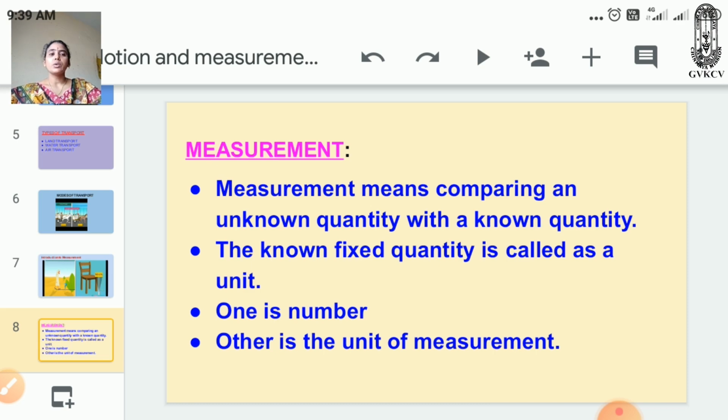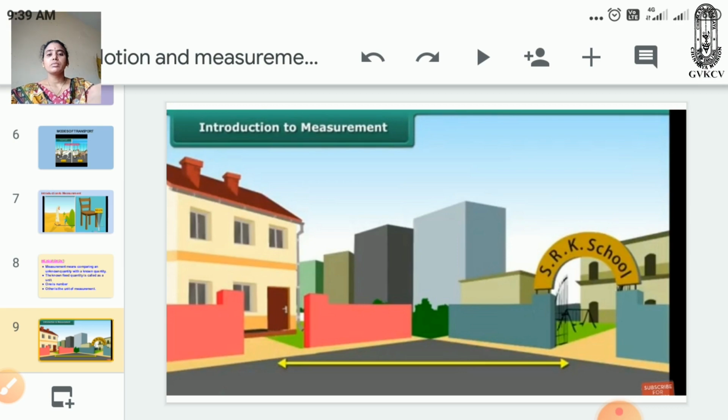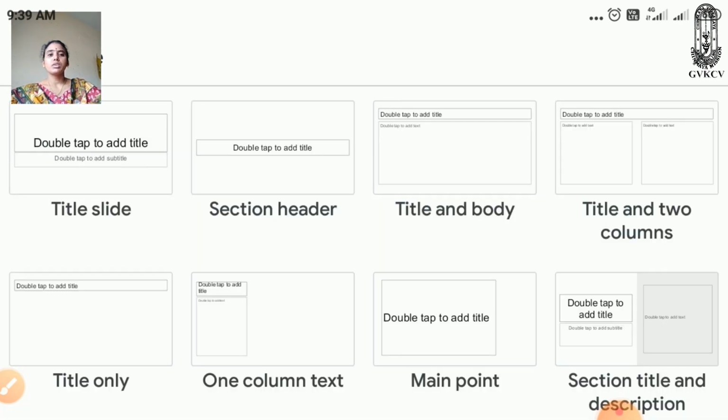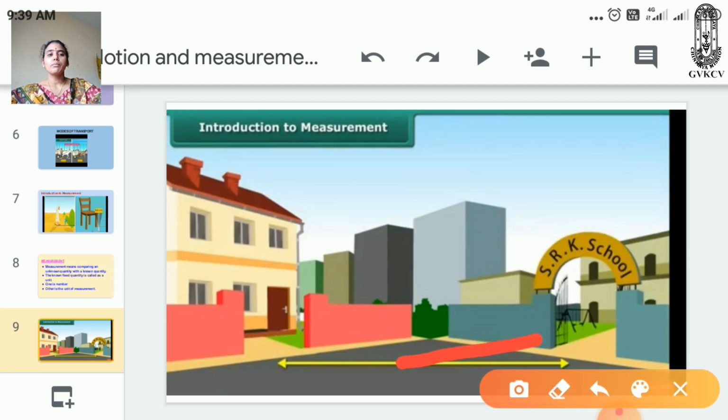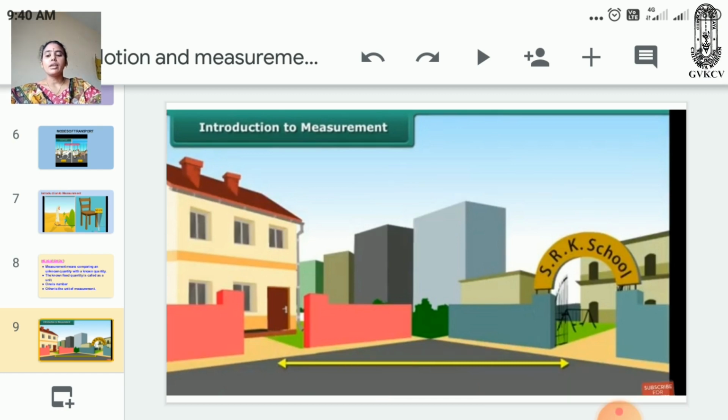Using units of measurement, you can also calculate the distance from one place to another place. For example, see this image: the distance from school to your house. How do we calculate the distance from school to your house? By using measurement, we can easily calculate the distance from one place to another. This is one of the good examples. Now let us discuss the units of measurement.